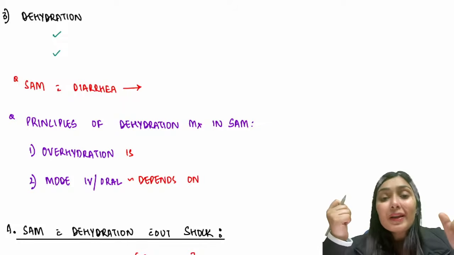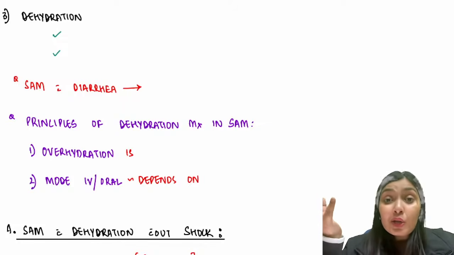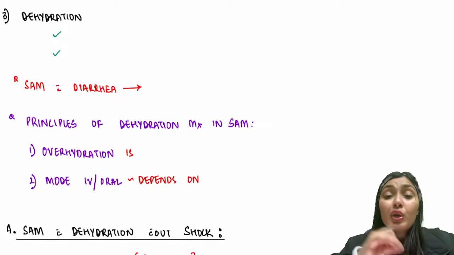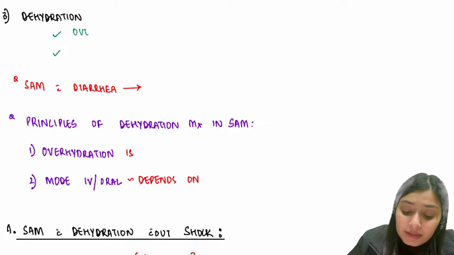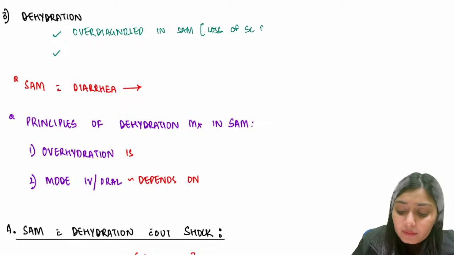Mucosa is a good parameter to check, not your skin pinch or looking at the sunken eyes, because these SAM children do not have subcutaneous fat. So recoil must be delayed. So remember here, dehydration is overdiagnosed in SAM because of loss of subcutaneous fat. What is a good parameter?